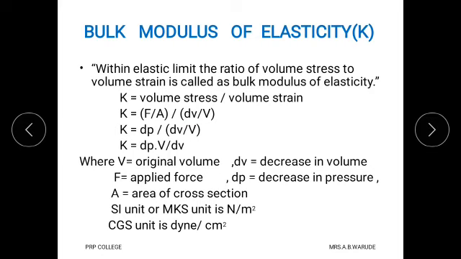And now we write the SI unit or MKS unit of bulk modulus. Here the formula for bulk modulus is volume stress upon volume strain. Therefore first write the unit of volume stress divided by unit of volume strain, and SI or MKS unit of volume stress is Newton per meter square, and volume strain has no unit, and therefore SI or MKS unit of bulk modulus is Newton per meter square. And CGS unit of bulk modulus is dyne per centimeter square, because volume strain has no unit.